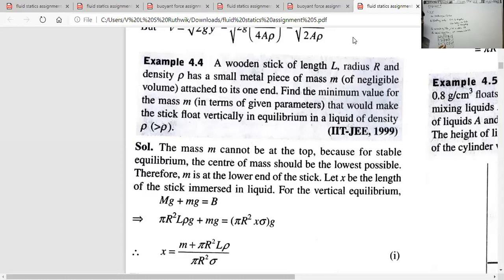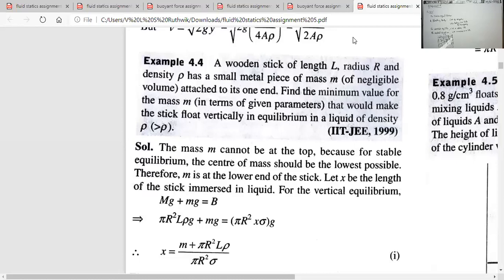Means when you attach the particle here, the size of the particle is negligible. When you attach the particle here, then the center of mass of this particle and stick may lie here. It is the center of mass of the system. So whenever the center of mass of the system is below the center of buoyancy, then stable equilibrium is there for the stick. So for stable equilibrium, the stick is like this with the particle at its bottom.